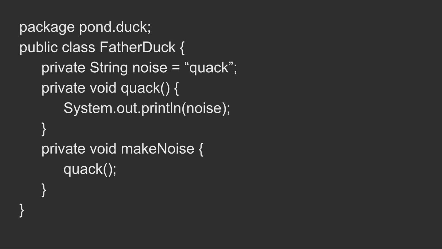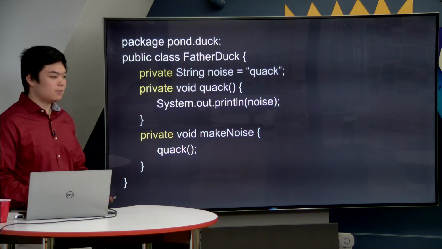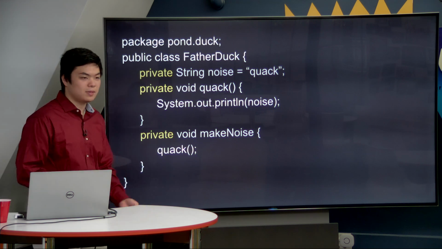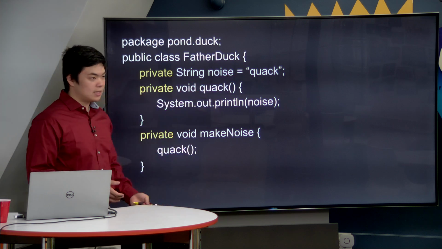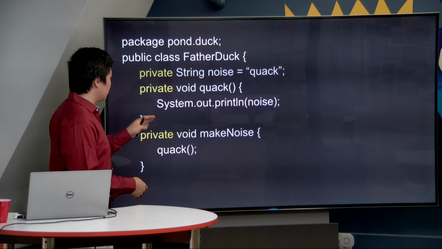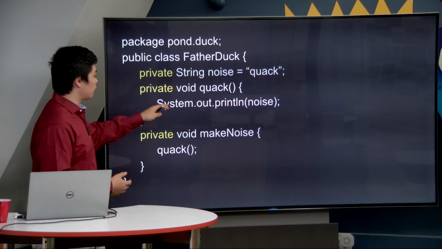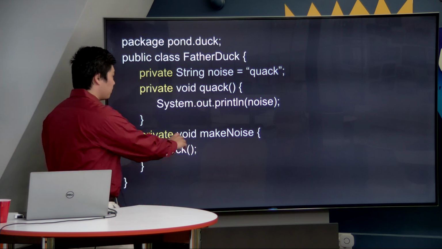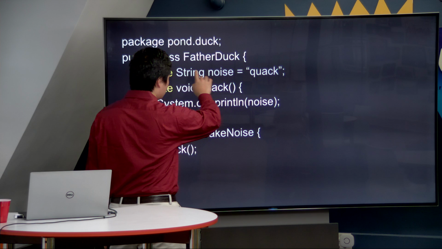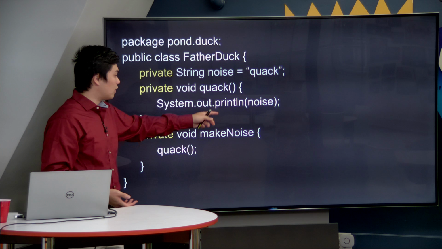So what are we going to do with this case study? Let's start by looking at the file for father duck. Notice that inside of it we have the private keyword for everything. Father duck is very private about all of his actions. He doesn't want others to be able to see or imitate him. So at the top, he obviously quacks because he is a duck, but he is private with it. We can also call for it to make noise by using the quack method. That is also private. Notice here that we are referencing noise, which is a private parameter, but because we are in the same class, it is valid for us to reference it.